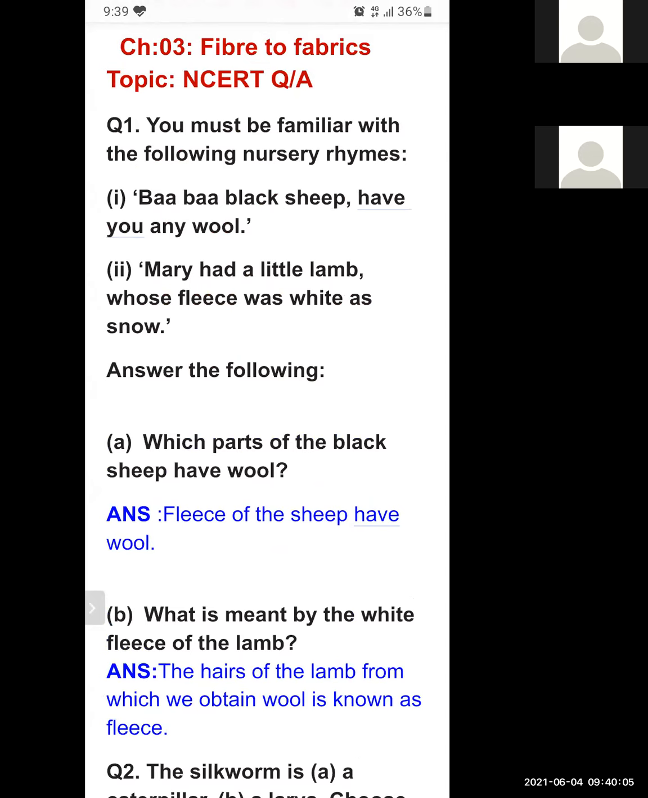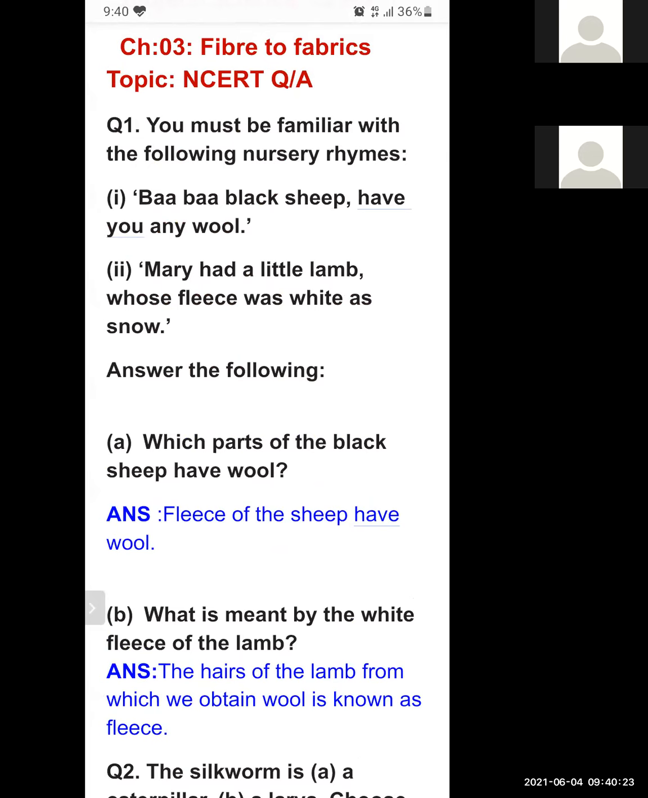You must be familiar with the following nursery rhyme. One nursery rhyme is there. Baa baa black sheep, have you any wool? Mary had a little lamb whose fleece was white as snow. So the question is, which part of the black sheep has wool?